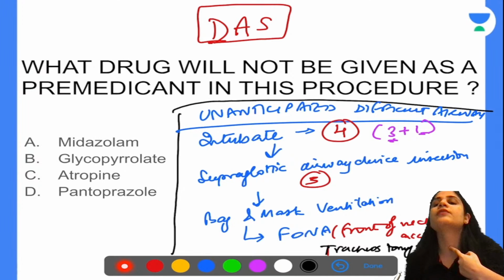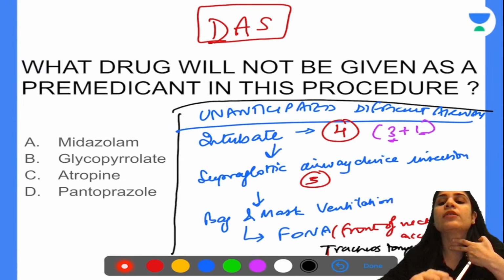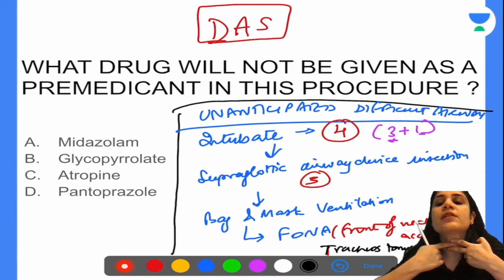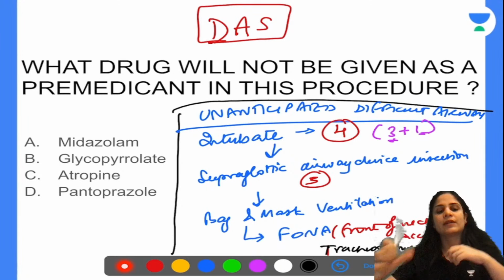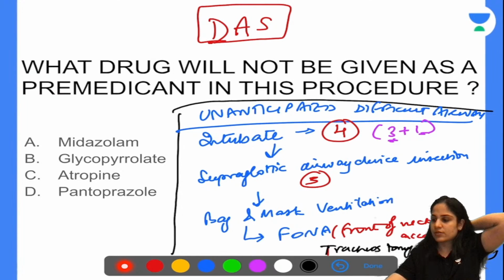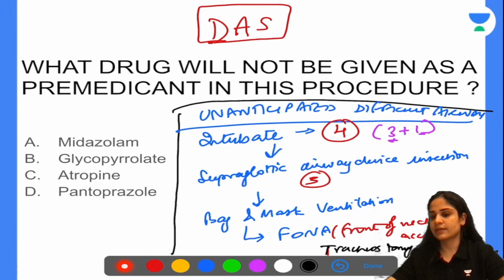Okay, so everyone feel for the most prominent part of your neck, that is your thyroid cartilage. Then feel for the C-shaped cartilage that is there below, that is your cricoid cartilage. In between the two of them, you have a depression, which is the cricothyroid membrane. Through the cricothyroid membrane, just pass your 16 gauge IV cannula, remove the stellate and ventilate the patient from outside. So that is your front of neck access. Okay, got it?